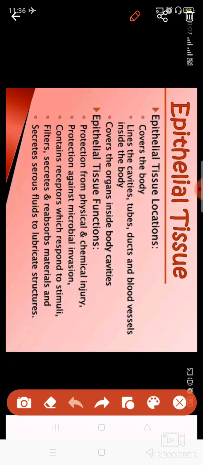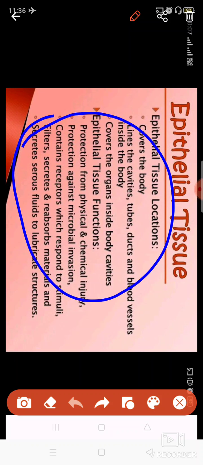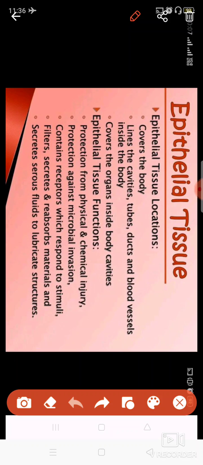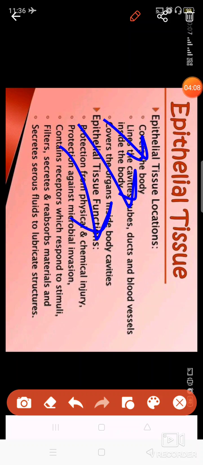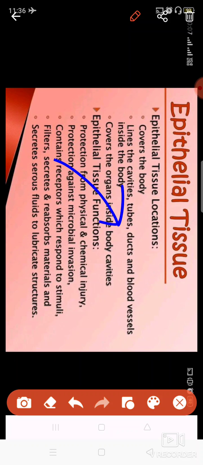Because these are present in the lining of everything, their most important function is to protect the body from any injury and from microbial invasion, which means no germs can enter without passing through the epithelial tissue. So it is a kind of tissue which helps in protecting your body from the germs which enter your body. And these contain receptors. There are some nerves which help in detecting the stimulus, and they respond accordingly.